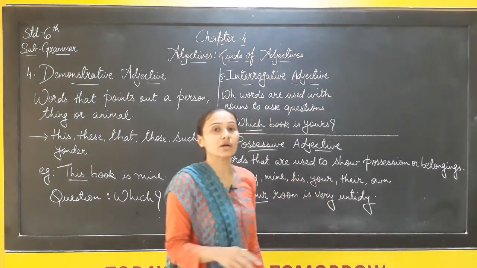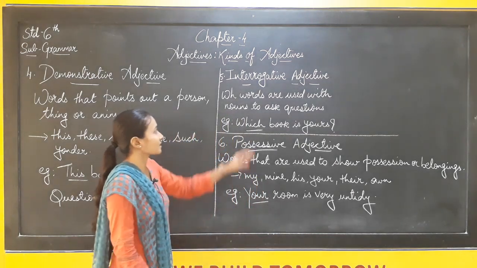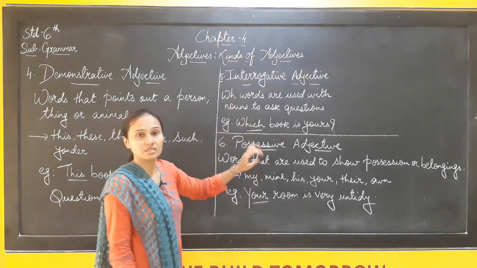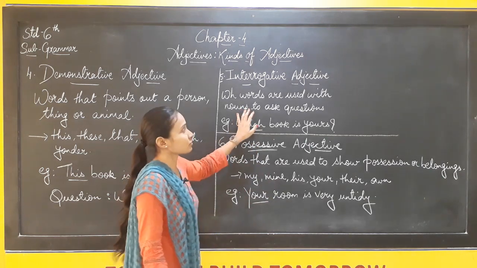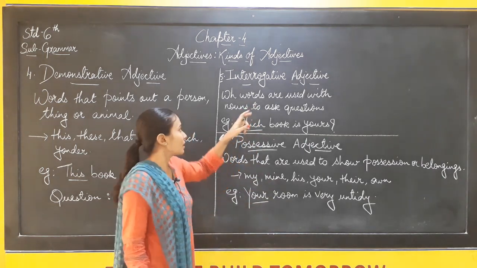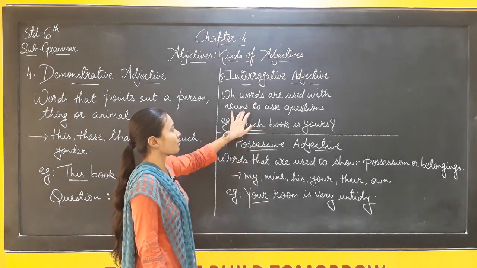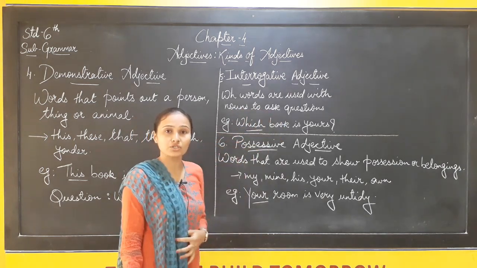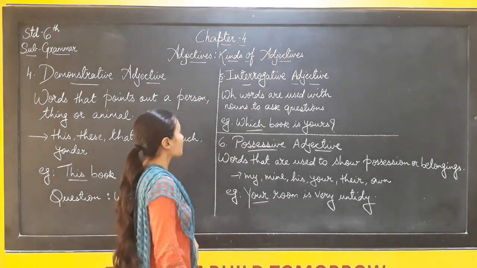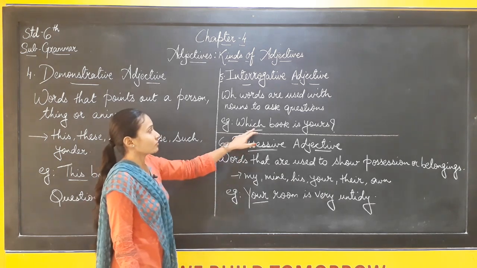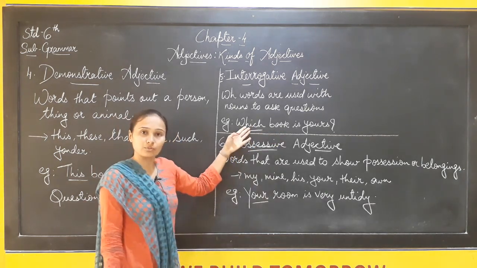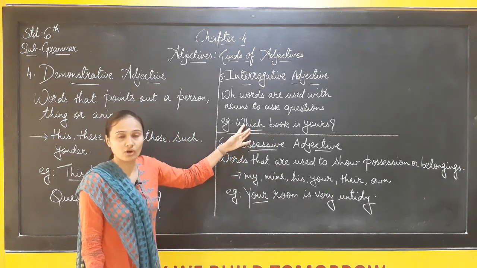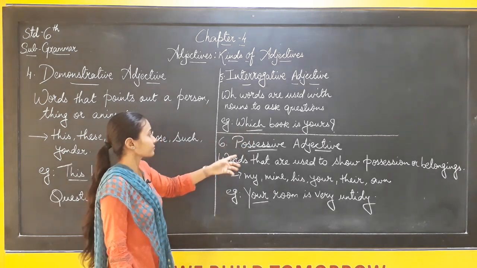Now after this we are going to see two more adjectives, and those are the interrogative adjective and the possessive adjective. Interrogative adjective means the question type of words. WH words are used with nouns to ask a question. Any WH type of words are said to be the interrogative adjective. Which book is yours? So which is said to be interrogative. What is your name? What is said to be the interrogative adjective.